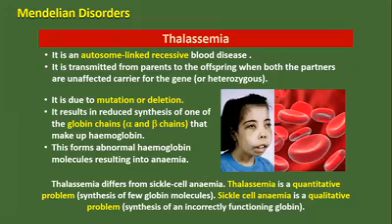If the gene is present in the heterozygous condition, then this type of disorder occurs in the human being. It is due to mutation or deletion. If the gene undergoes changes or is deleted from that position, it results in thalassemia. It results in reduced synthesis of one of the globin chains, alpha or beta, that make up hemoglobin. This forms abnormal hemoglobin molecules, resulting in anemia.